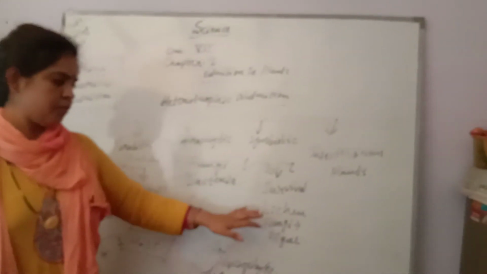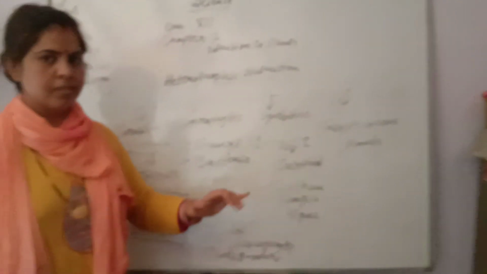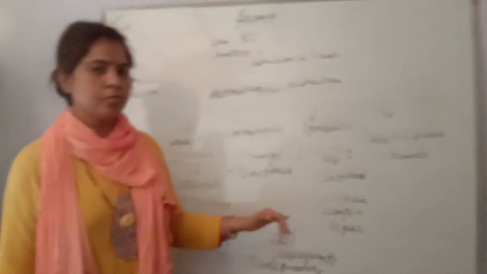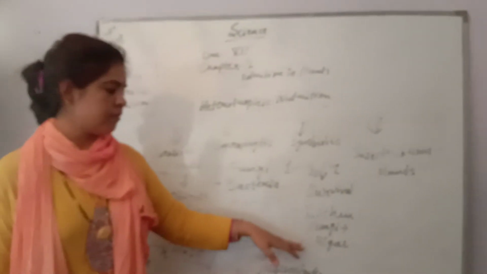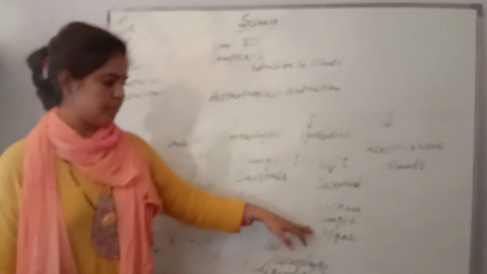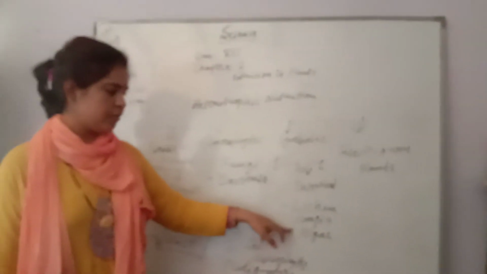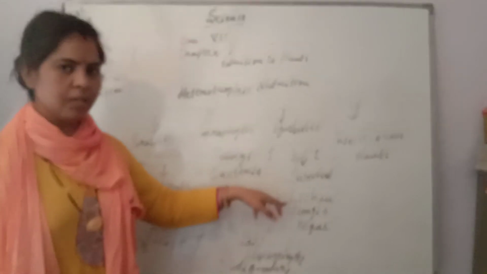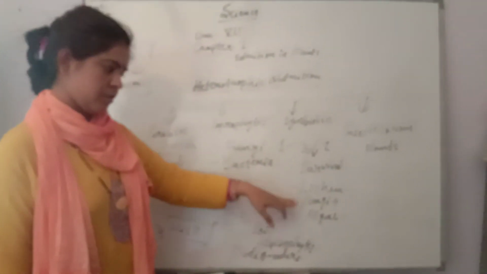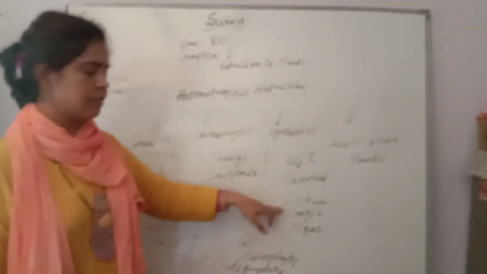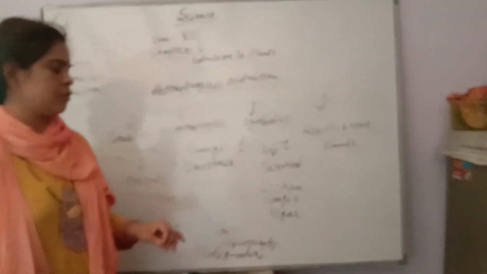When fungi and algae are coming together and living together, for what? Algae is the organism which is able to synthesize the food, because it is containing chlorophyll. That food will be utilized by fungi. So algae is giving food to the fungi.